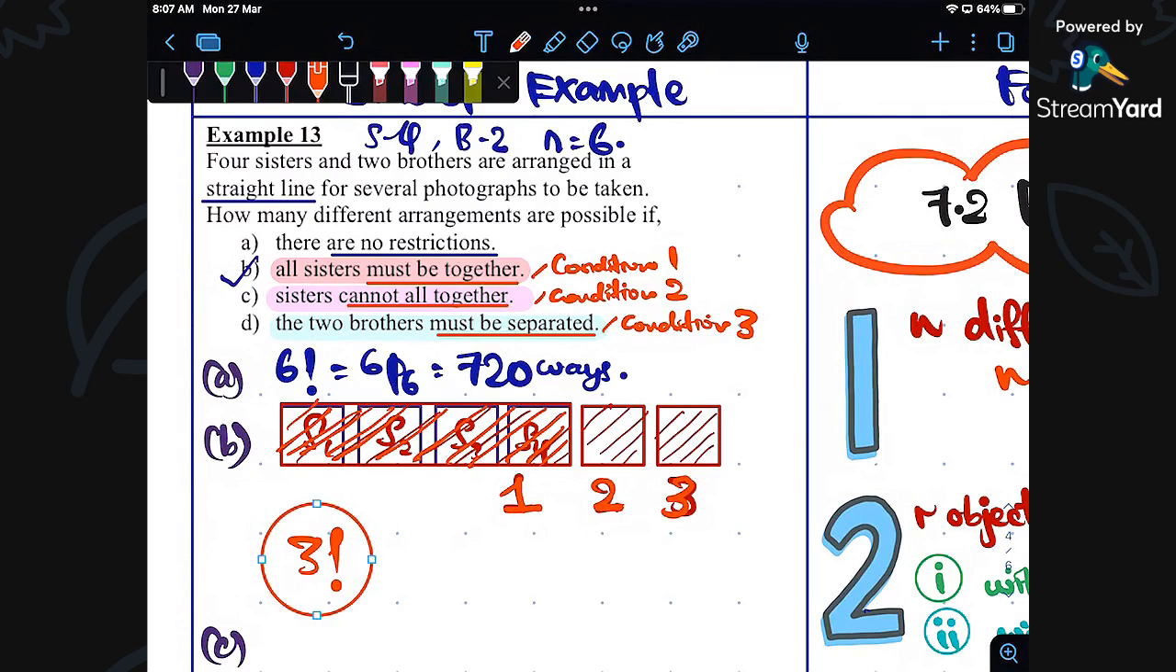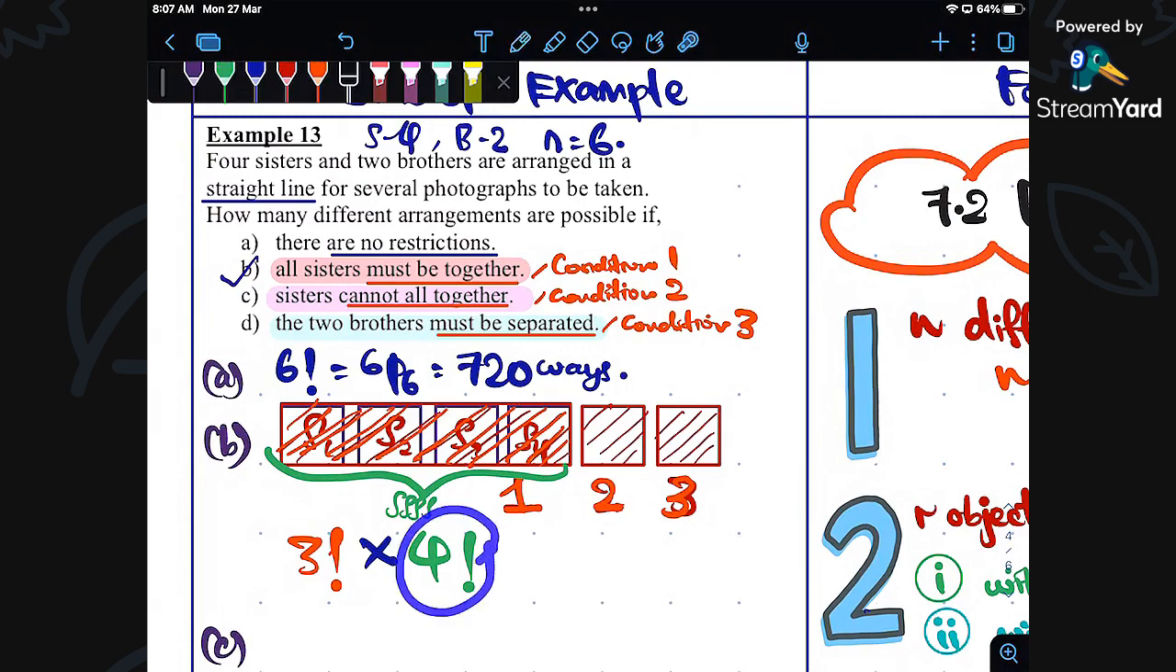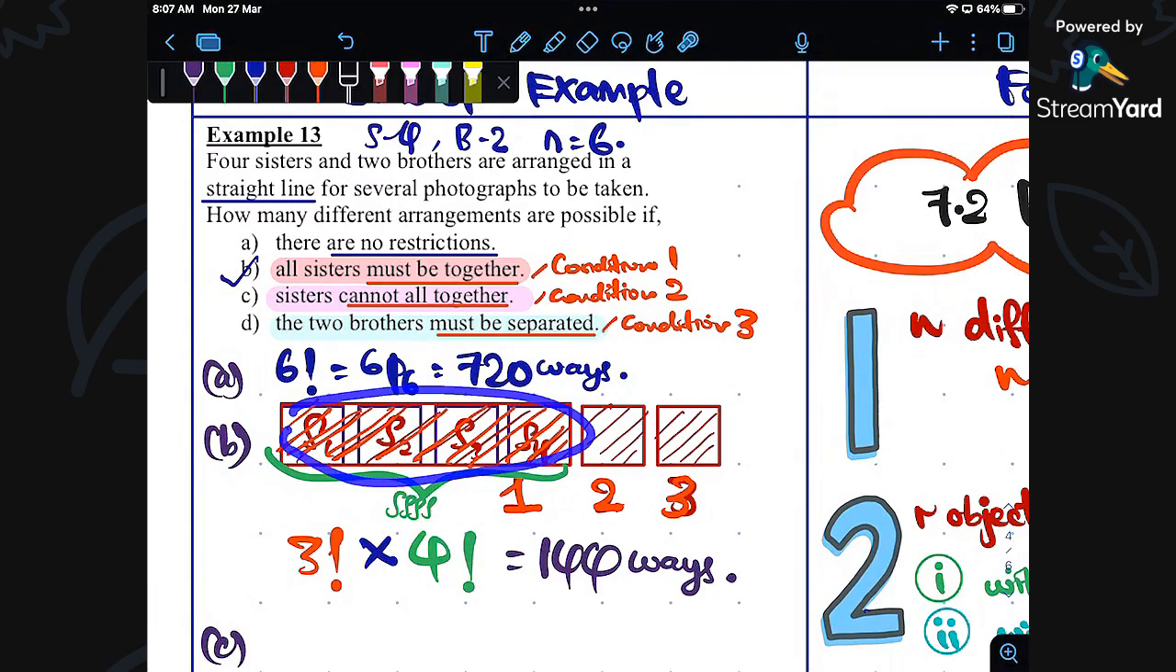But this 3 factorial must be multiplied with 4 factorial. Why do we need to multiply by 4? Because within this one group there are 4 different girls. So these 4 different girls can be arranged as well, and therefore I write it down as 4 factorial. And so the answer is 144 ways of arranging the girls being together.